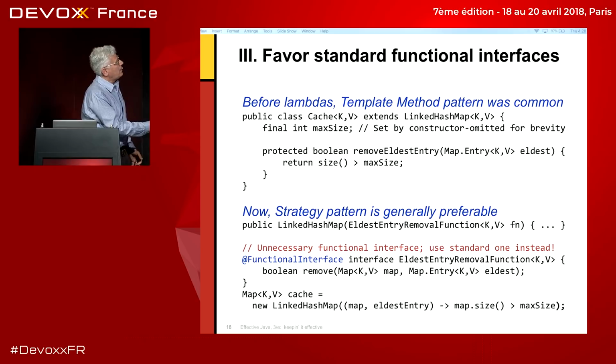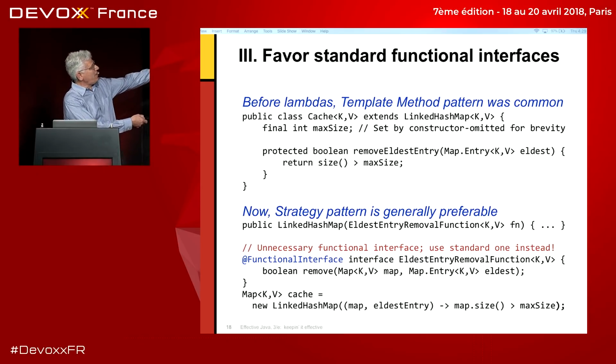And what would this eldest entry removal function actually look like? It would have one method called remove, and it would be a Boolean method that returned true if the element should be removed. And as far as parameters, it would get the map itself and the entry that is optionally to be removed. And then you would make the cache, instead of by extending the class, simply by creating a new LinkedHashMap, and you'd pass in a lambda that takes the map and the eldest entry and returns some function of the two. In this case, map.size greater than max size. So this is the same functionality as the example above it.